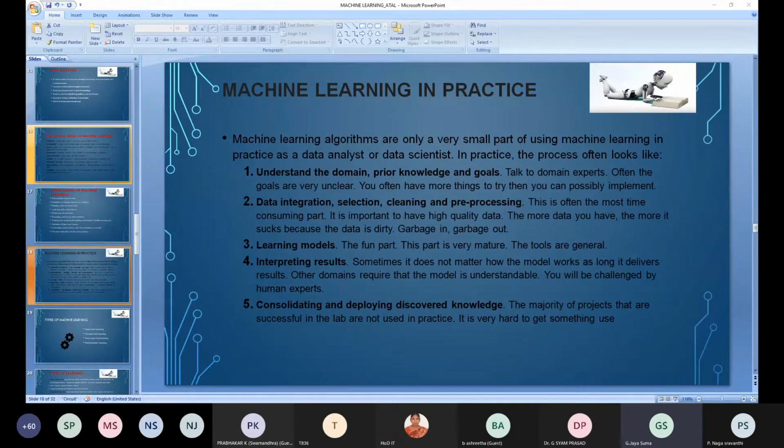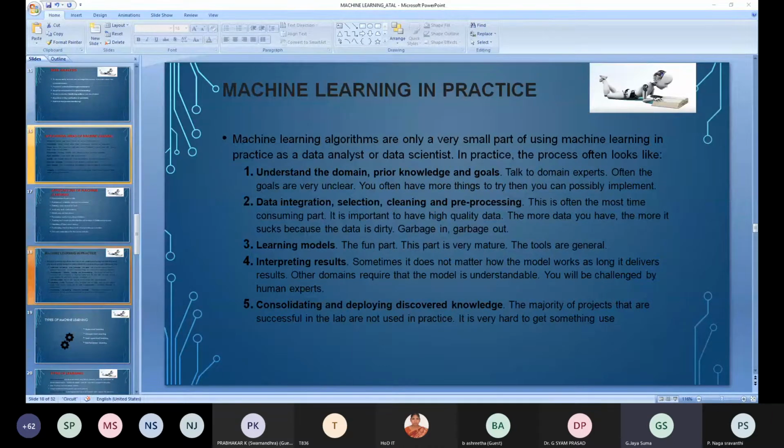So when you want to do the computation, you have to learn Python programming and install these libraries in order to perform these learning models. That is the main important thing that we have to know about the programming task for the computation of these libraries. Next is interpreting the results.